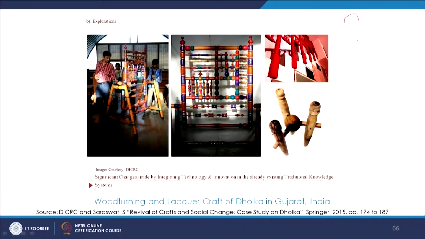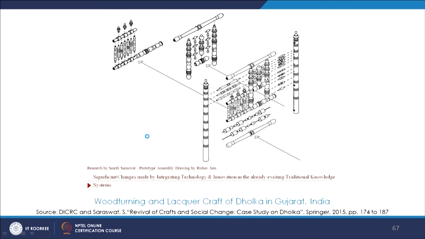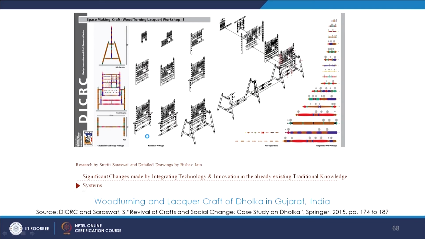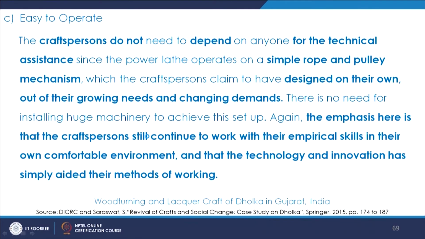So that kind of discussion we did, and the different kinds of explorations we saw which emerged out of the workshops that happened as craft design collaborations between the craft community and the DICRC at CEPT University. So we try to understand this important aspect of intervention and how important it is to work hand in hand with the craft persons, and how important it is that they are also receptive to the new ideas.